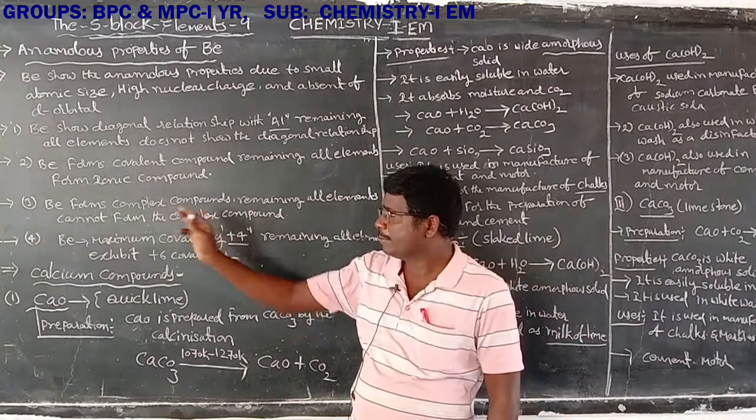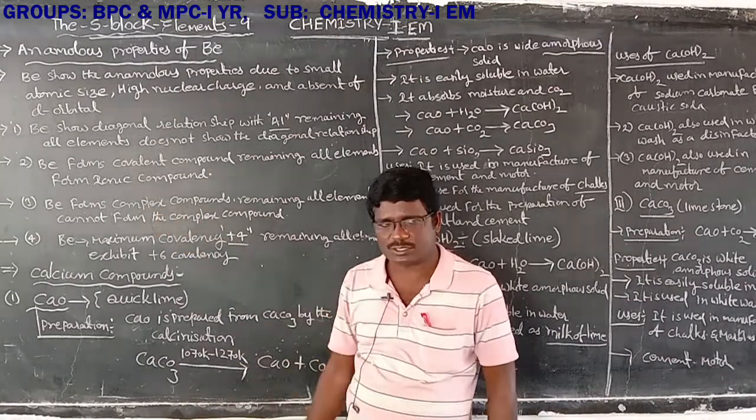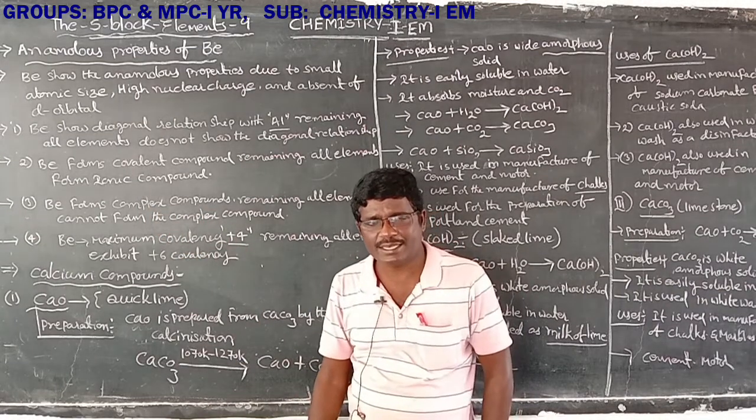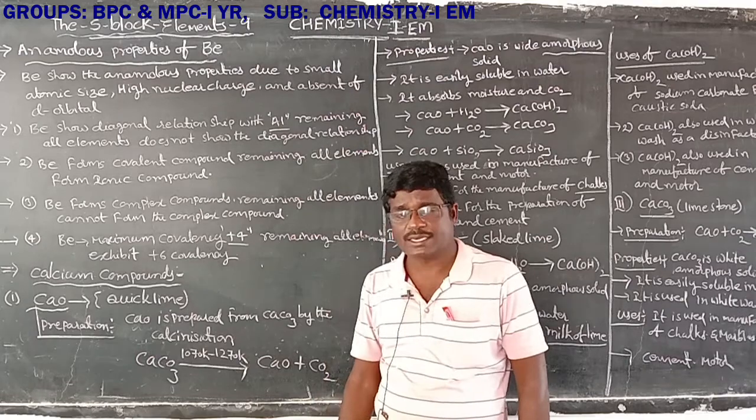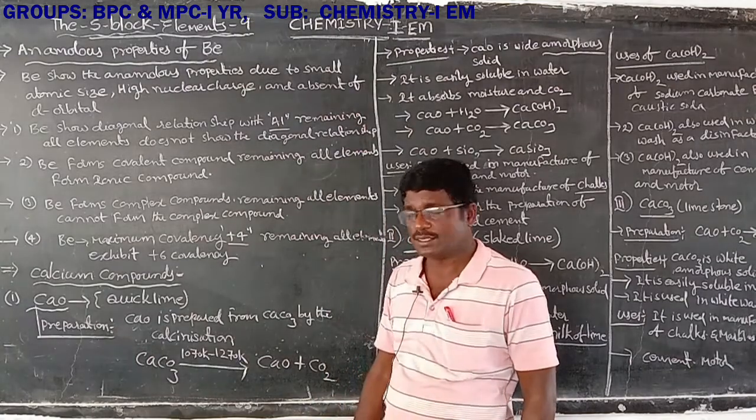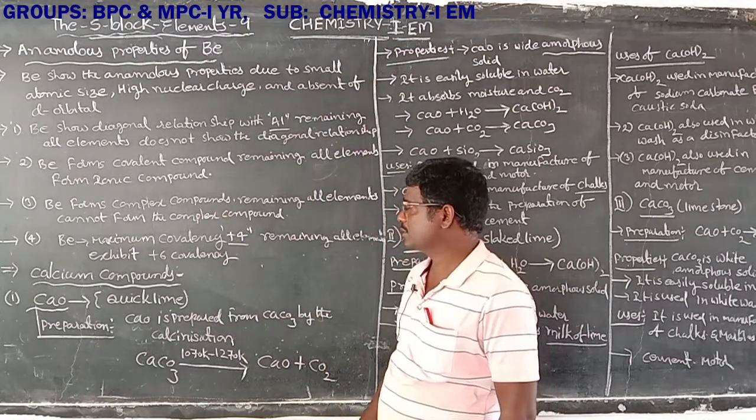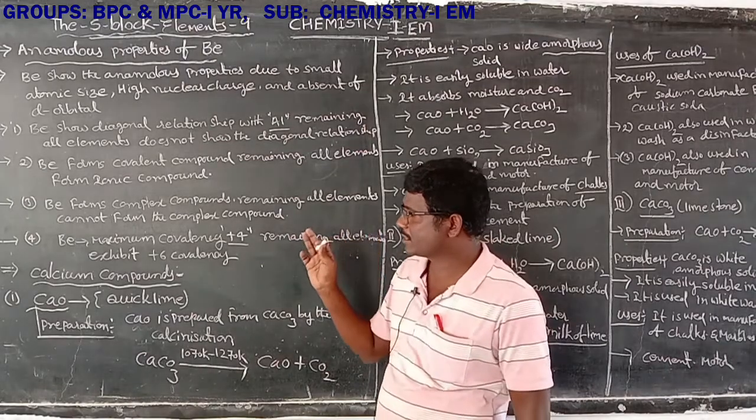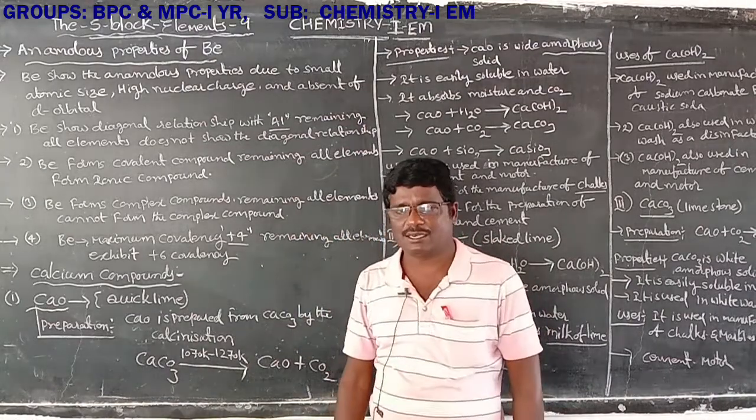Next one, beryllium forms complex compounds, like the transition metals. The remaining elements do not form complex compounds.